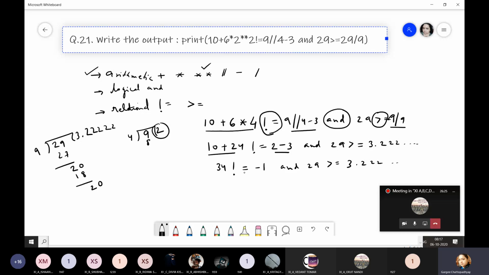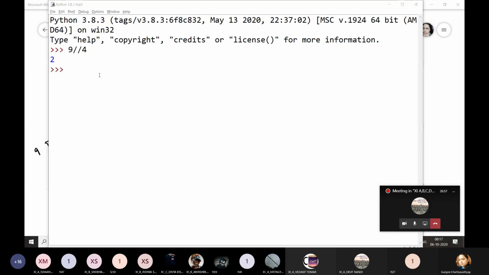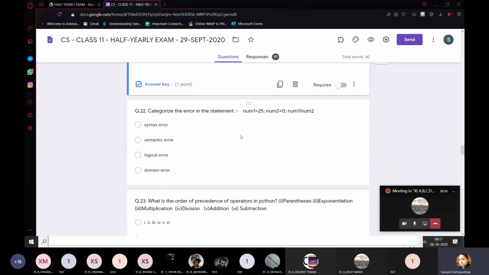Now it's time for the relational operators. So we are going to compare LHS with RHS. So 34 not equal to minus 1 will give you what? True. And 29 greater than equal to this is also true. True and true. We know that if the first value is true in case of and, it checks the second value. It returns the second value. Second value is also true. So your answer is going to be true. I hope everybody understood this.